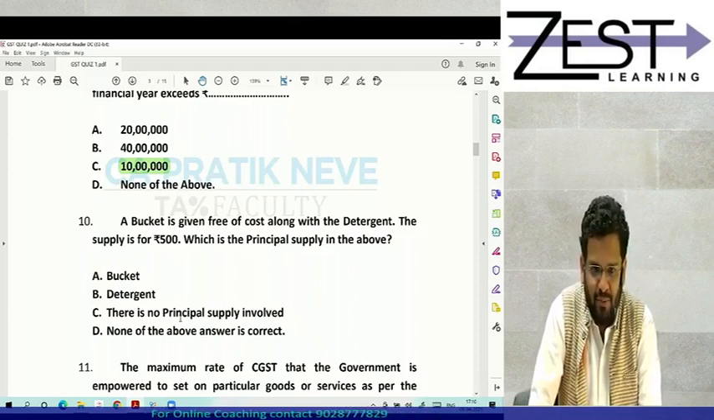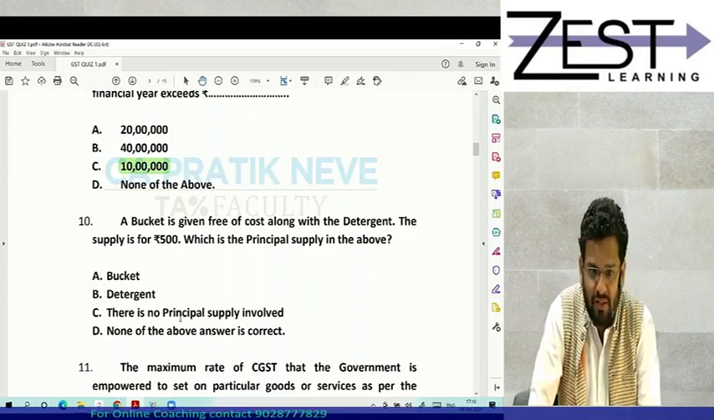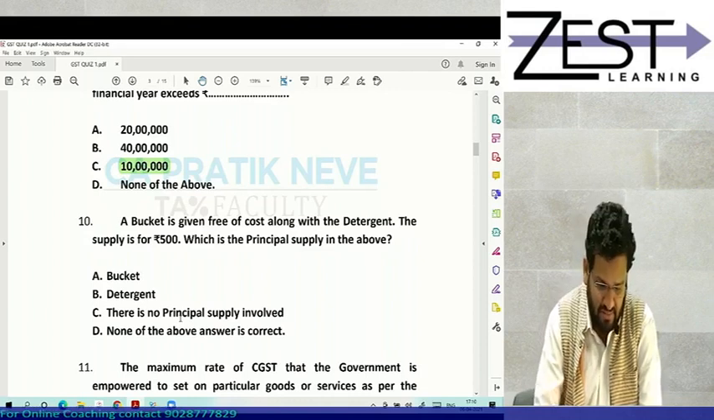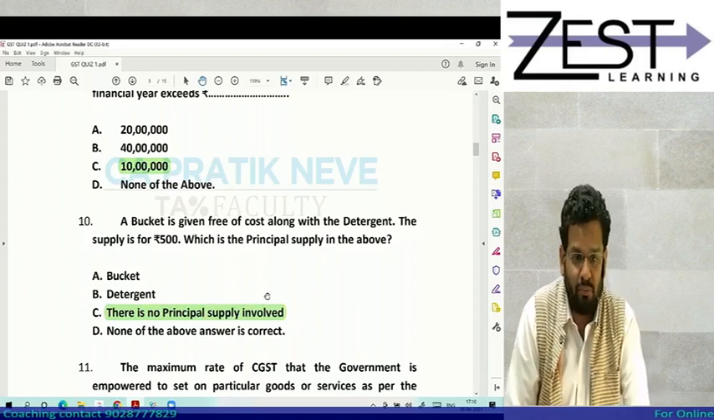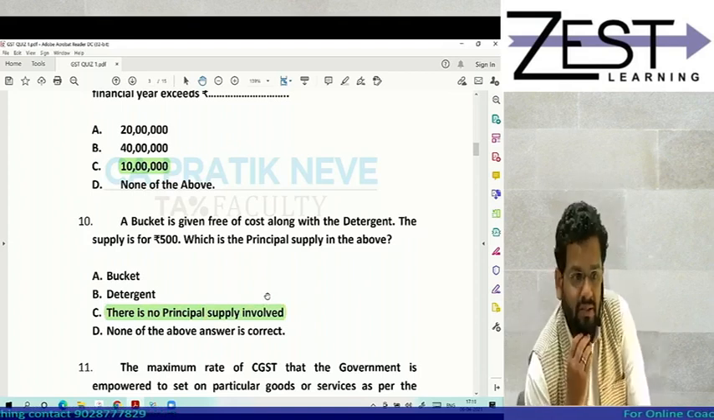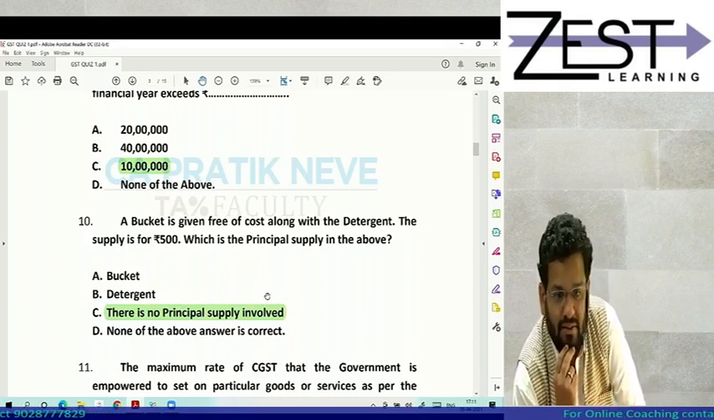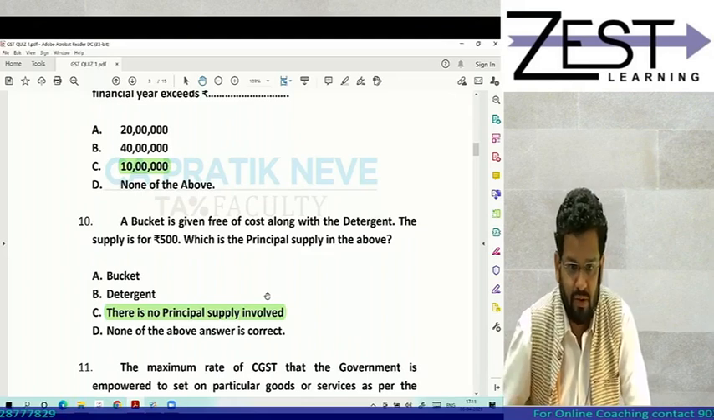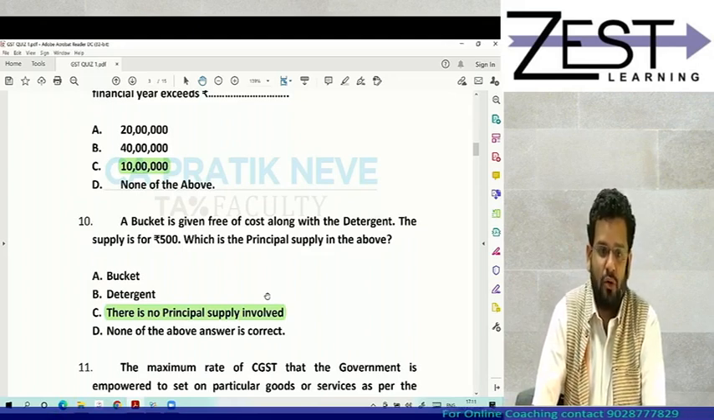Mind you, most of you I would say are giving incorrect answers. Kirti has given correct answer. Answer is C. There is no principal supply involved. Why there is no principal supply involved? Because this is a mixed supply. Absolutely correct. Even Karishma has given correct answer. Shweta has given correct answer. It is a mixed supply. Isn't it? Chalo. So please tell me your score out of 10.